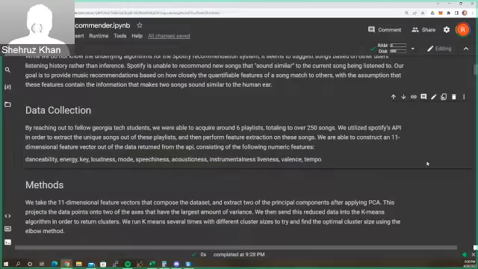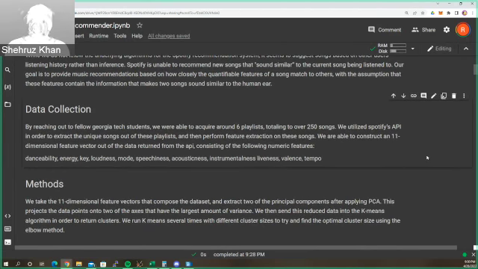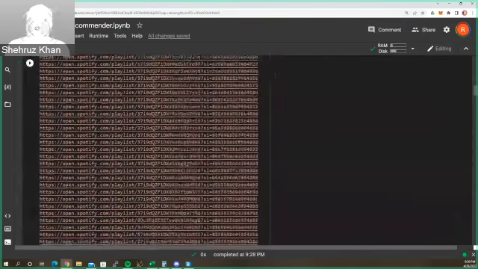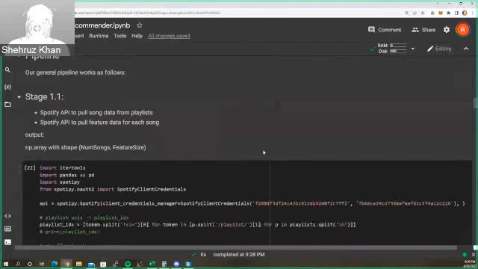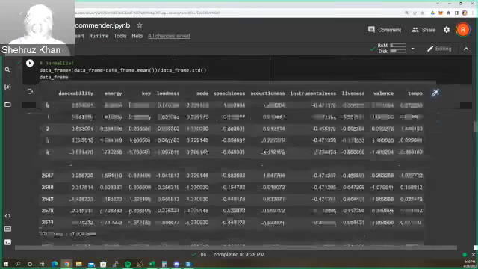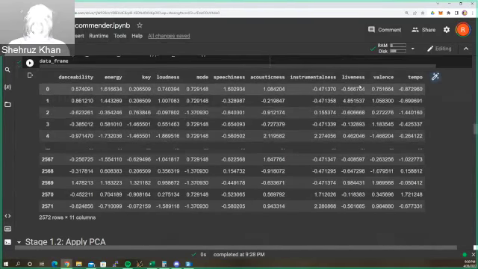We accumulated a bunch of Spotify playlists to encompass many different genres, and we are able to directly extract quantifiable features from these songs using the Spotify API. Upon doing so, we can see that there's a whole list of features, but we decided to limit it to about 12 of them. These 12 are danceability, energy, and the ones up here, because these are quantifiable features that are able to work with the clustering algorithms that we wanted to implement.